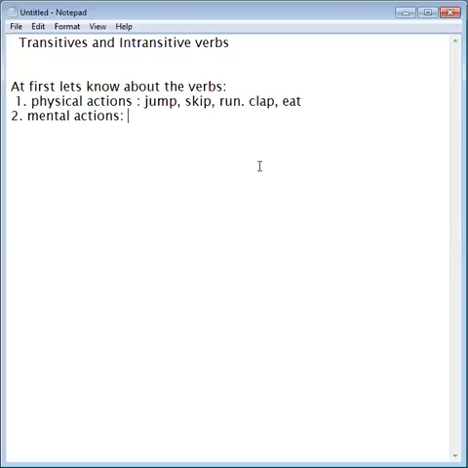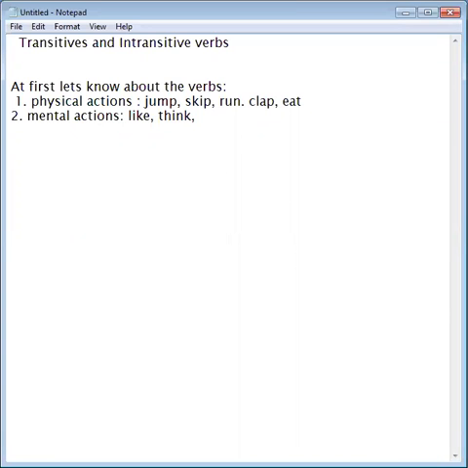We do things mentally, like to like something, think, to think. In these actions, we do not move our body parts, but we internally work through our mind, through our feelings. So these are also called actions, but these are called mental actions. So verbs are of two kinds of actions: the physical actions and the mental actions.